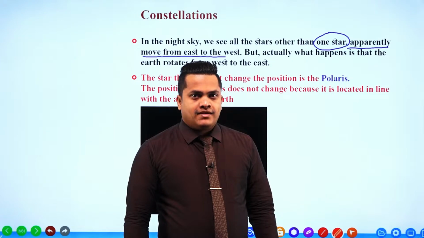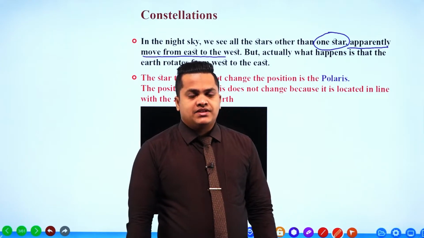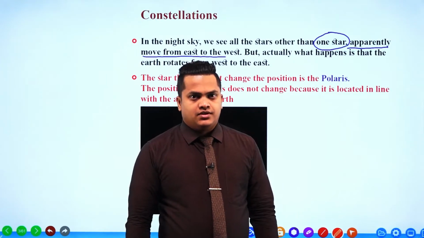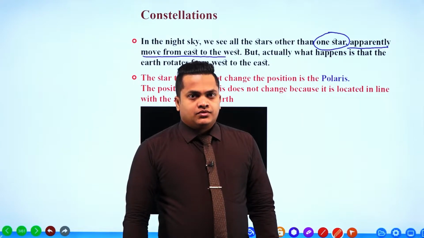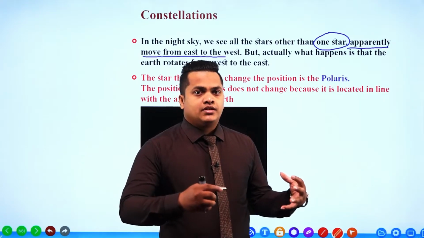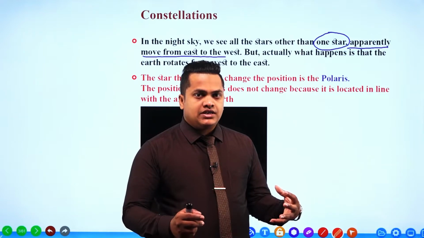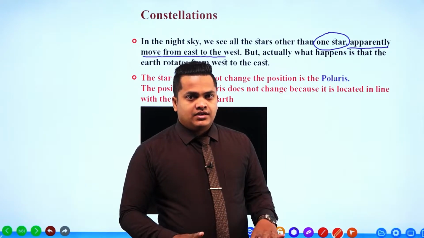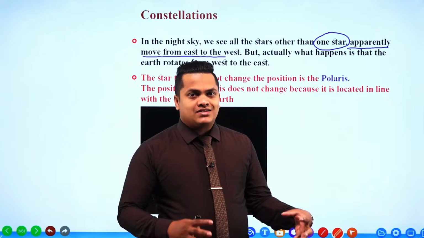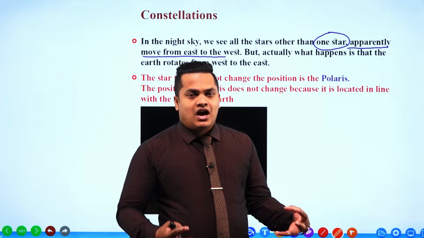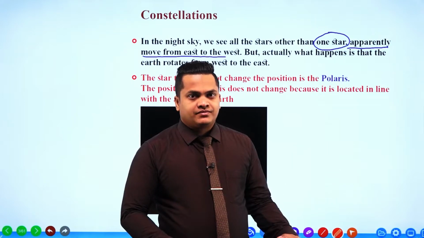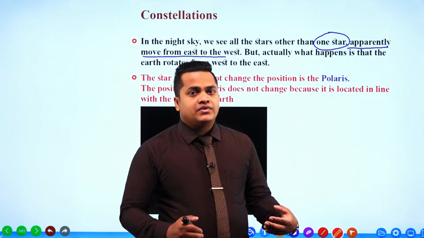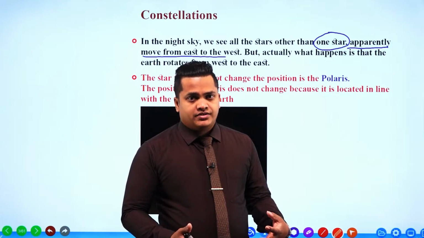Okay, the same scenario is observed here also. When the Earth rotates from west to east, these stars, these celestial objects, are visible to us in the opposite movement.